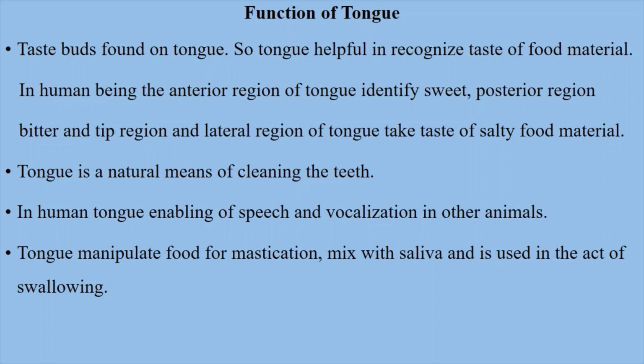The tongue is also helpful in speech and in cleaning the teeth. The tongue manipulates food for mastication, mixes food with saliva, and is used in the act of swallowing.